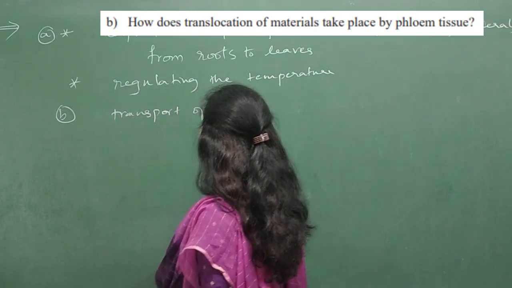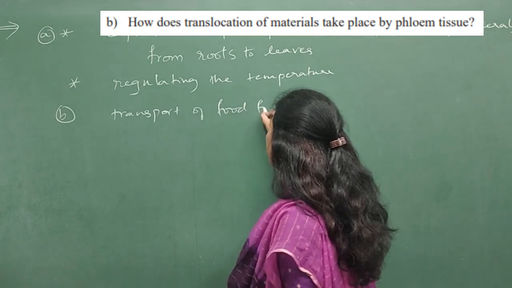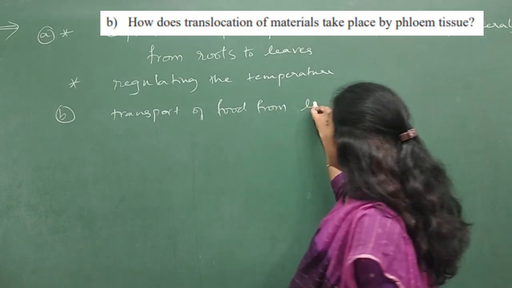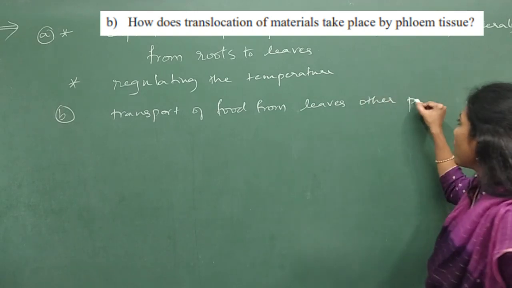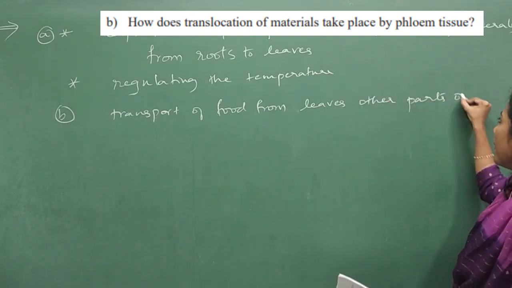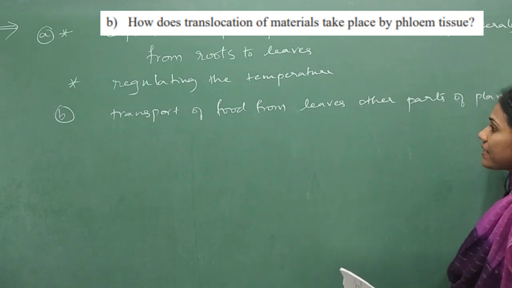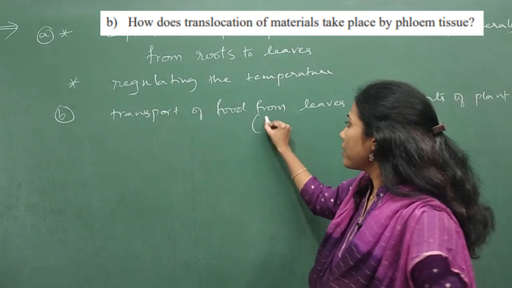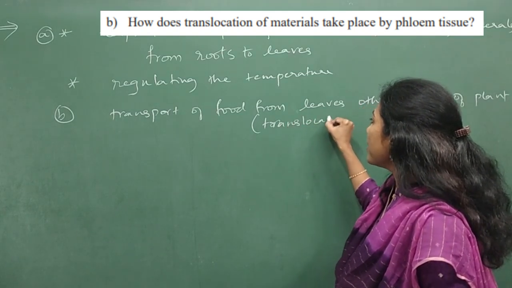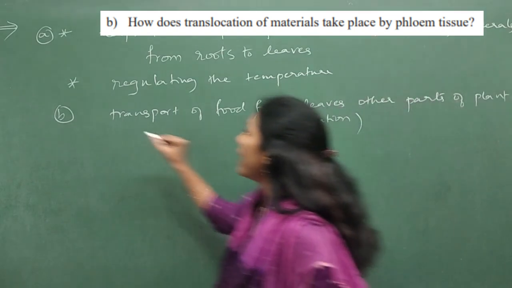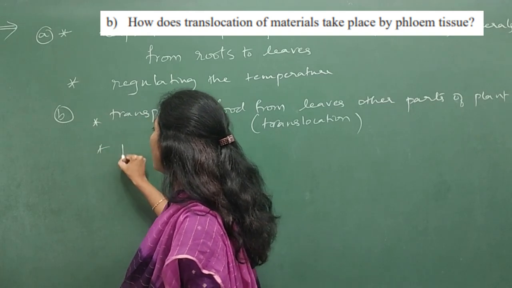Transport of food from leaves to other parts of a plant is called translocation. This translocation is carried out by a special tissue called phloem.